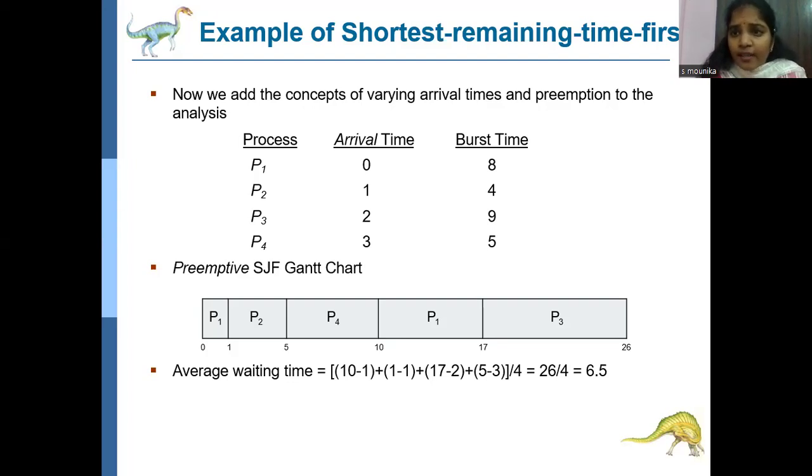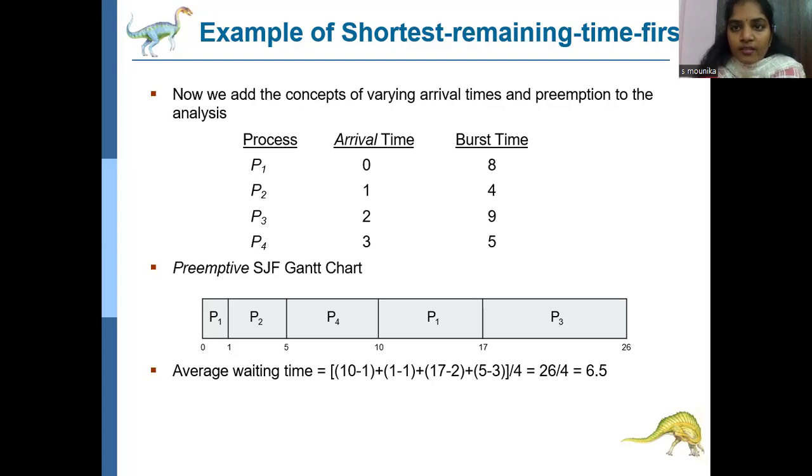Then the remaining processes are P1 and P3. P1 has 7 milliseconds of burst time left and P3 has 9. P1 is less than P3, so P1 enters the ready queue and is placed in the Gantt chart. So 10 plus 7, 17. The next remaining process is P3 with burst time 9. So 17 plus 9, 26.